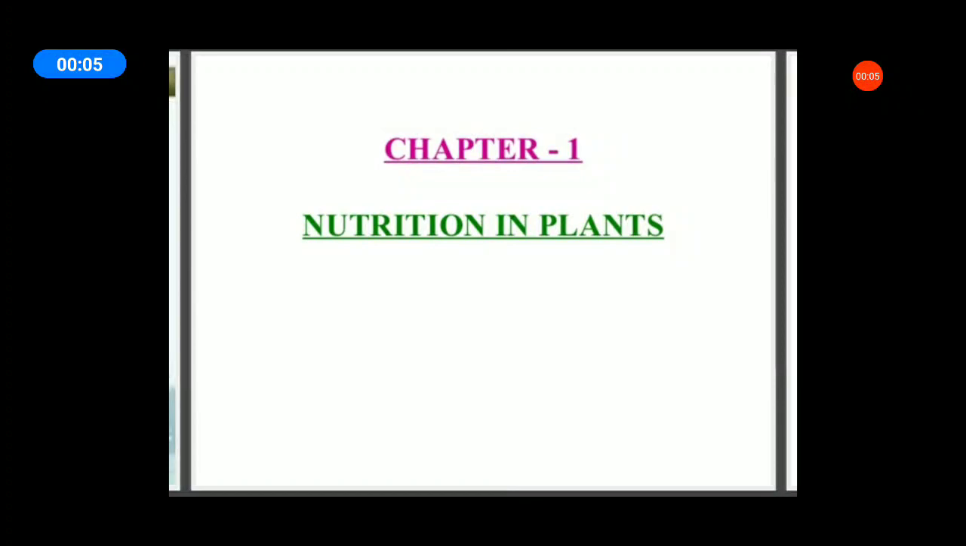Now we are going to revise the portion for the periodic test: Chapter 1 Nutrition in Plants and Chapter 2 Nutrition in Animals. First we will discuss Chapter 1, Nutrition in Plants. Students, all of you take a book and a pencil. Now we will discuss Chapter 1, Nutrition in Plants.